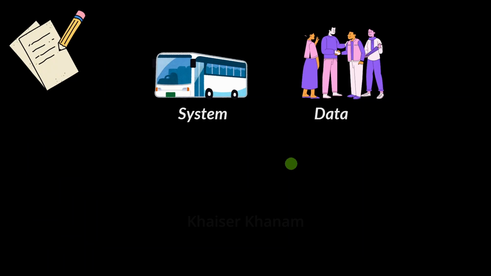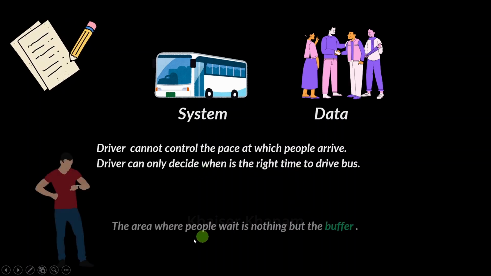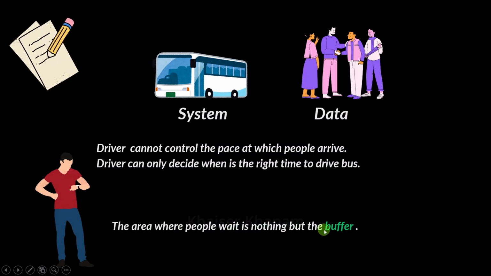Now, very important, make a note. The driver cannot control how many people will be arriving at the station. The driver can only decide when is the right time to drive the bus. If the seats are already occupied, the driver can easily drive the bus. If the seats are not occupied, the driver has to wait until all the people arrive and occupy the seats. So the area where people are waiting is nothing but buffer. In the first scenario, 30 people are waiting in the queue, so that waiting area is called the buffer.